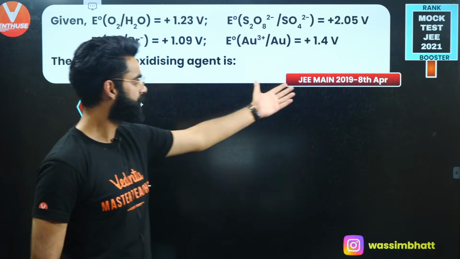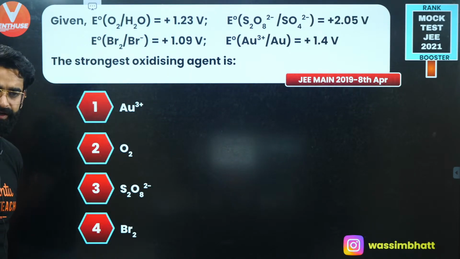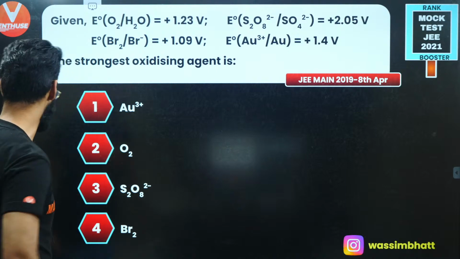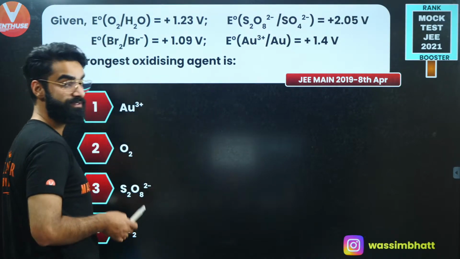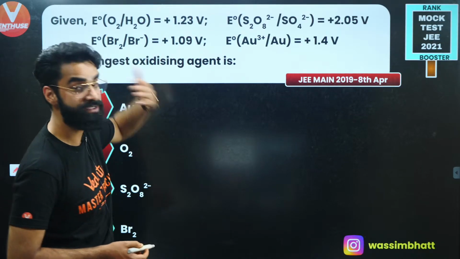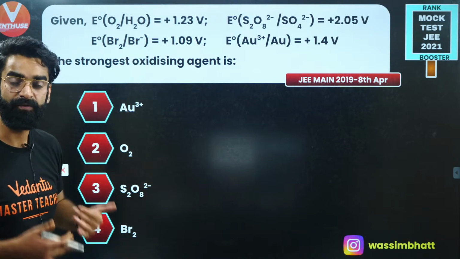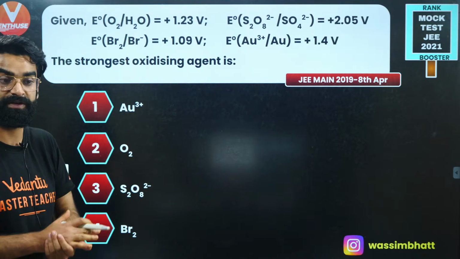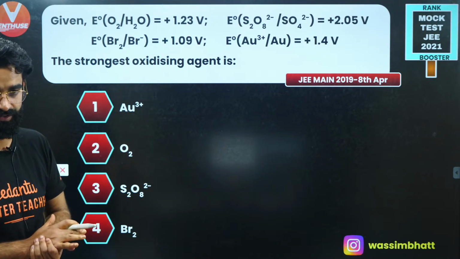Okay. One more question from JEE Mains 2019, 8th April, right? You can give it a try. Let me know the answer. The strong oxidizing agent. Oxidizing agent is the one which oxidizes others but itself undergoes reduction. Now I need to check which one among the following undergoes reduction easily. That one will undergo reduction easily which would have very high SRP, very high standard reduction potential, right?